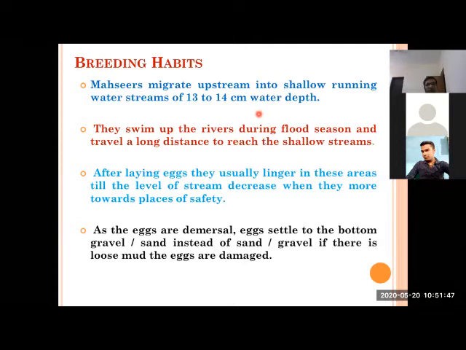If there is any loose mud, sometimes in a shallow stream there may be muddy areas, and when the eggs settle on the mud because of their demersal nature, they are damaged and cannot hatch.